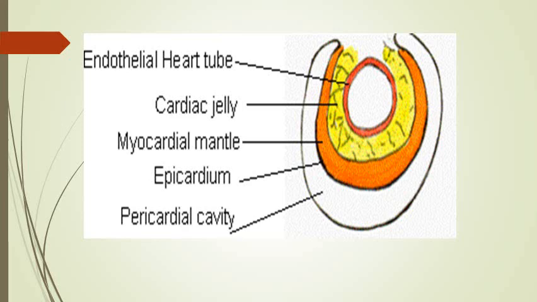And of course, then there is pericardial cavity, the two layers of the pericardial cavity.